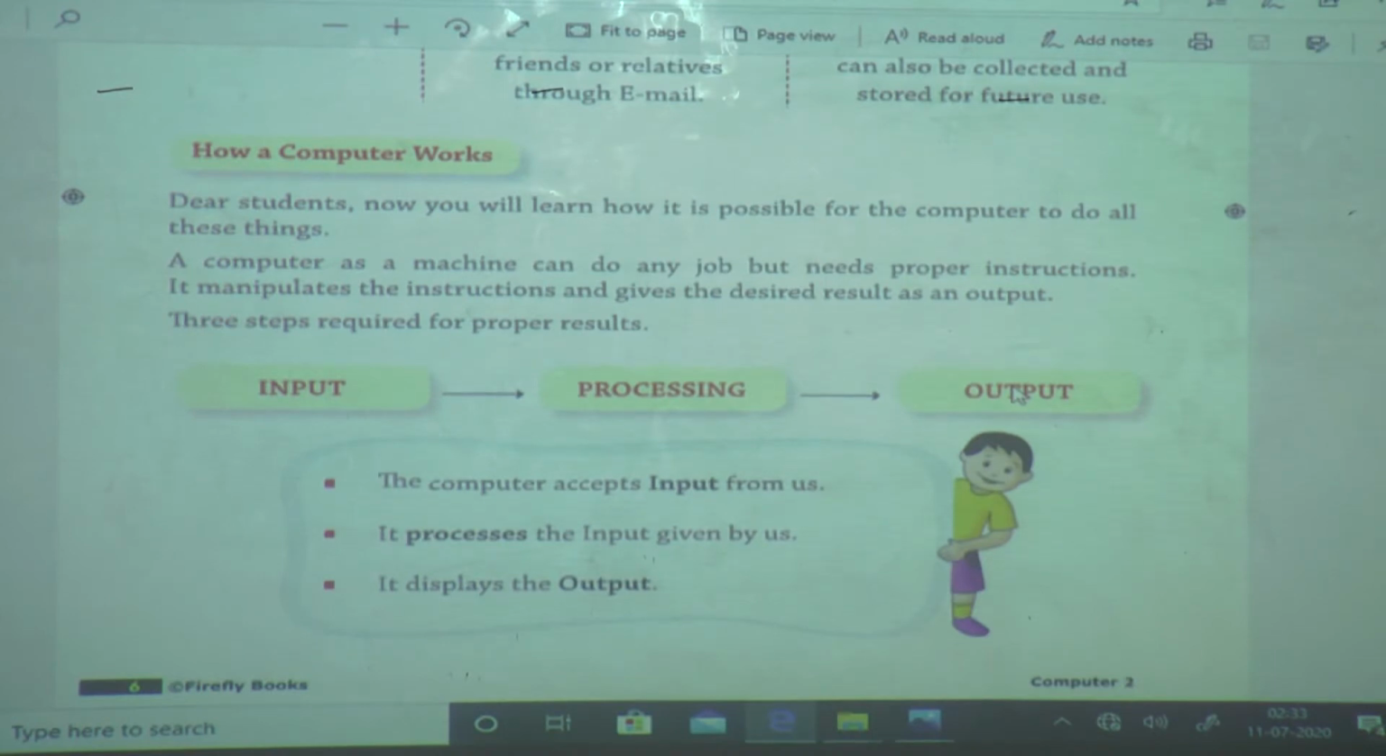orange juice. In that example, the orange is the input, the mixer is the processing device, and what do we get? Orange juice. Orange juice is the output. Understand? How do we get output? Computer accepts input from us, processes what we have given as input, and afterwards it displays the output. Where? Yes, it displays the output on the monitor.